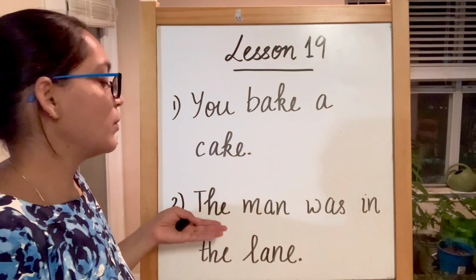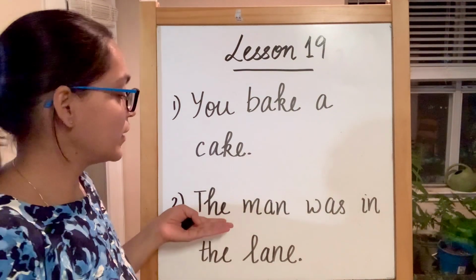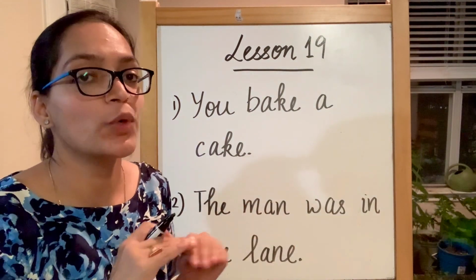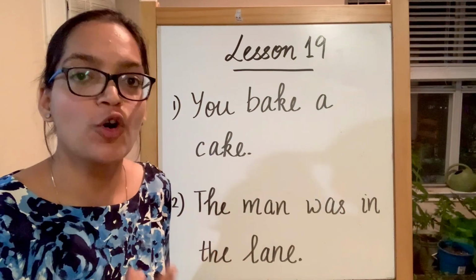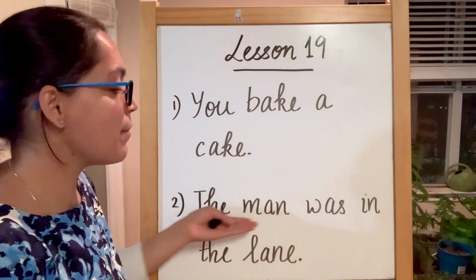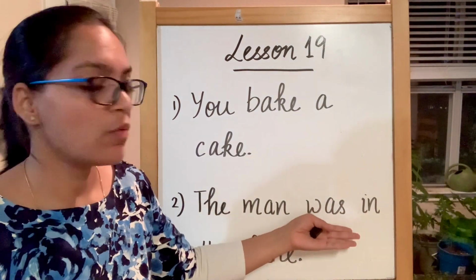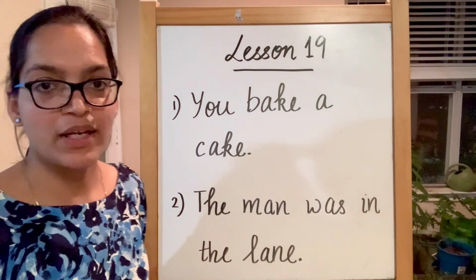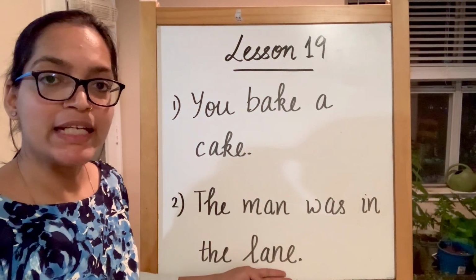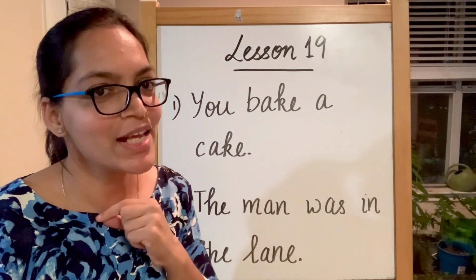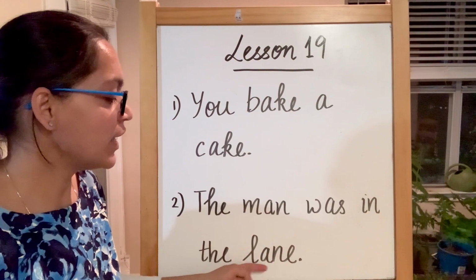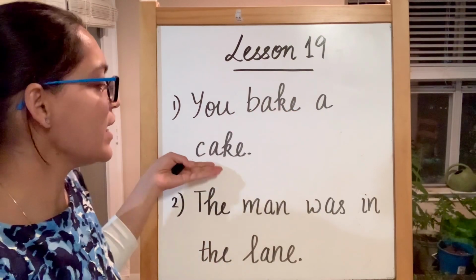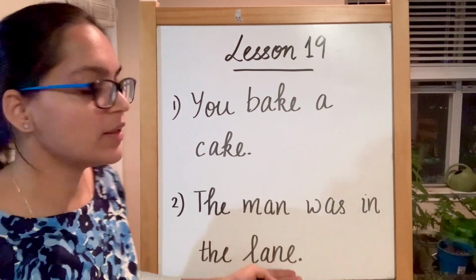Again a statement, so capital and period. The, our sight word. Now this is man, a sound, because there is no E in the end. We can continue to say it as a short vowel A sound, which is a sound. The man, remember this, our sight word was. The man was in the, our sight word again. Now let's see this one. E in the end. Long vowel A sound. So ay, lay, and then lane. You bake a cake. The man was in the lane.